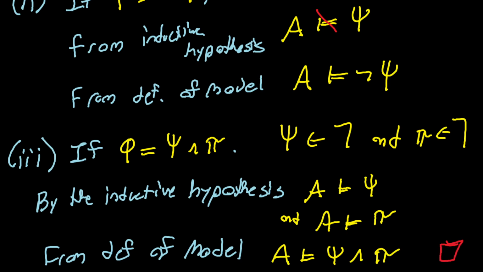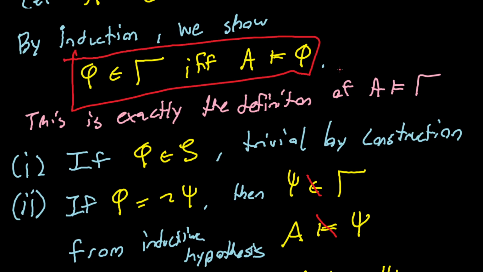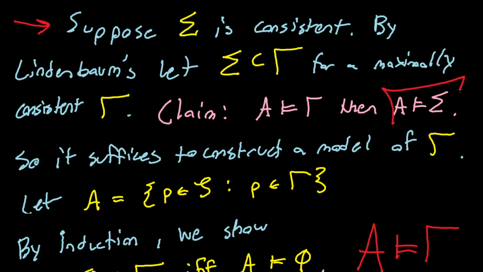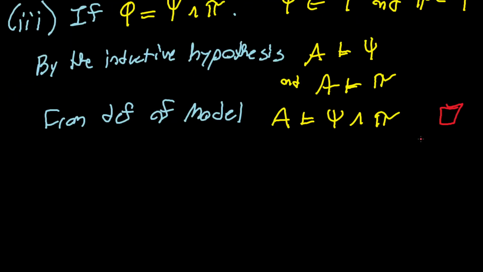I'll speak the conclusion out loud: since we've proven this statement, we've proven that A models all of gamma. And of course, from this aside I gave up here, that also means that A models all of sigma. So that's actually the complete proof. And we've done both directions now. We're in the clear. We win. Huzzah. We celebrate. There's not enough left for another video, so I'm going to finish this off. And next time we'll be talking about predicate logic.